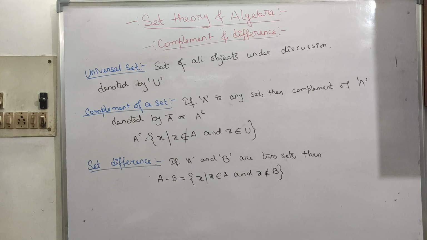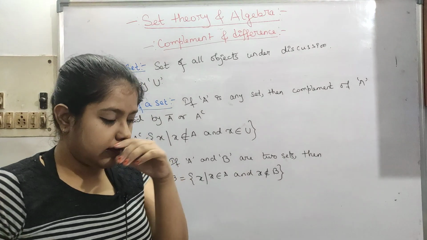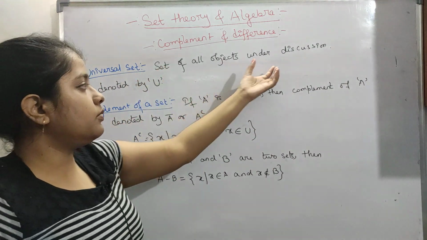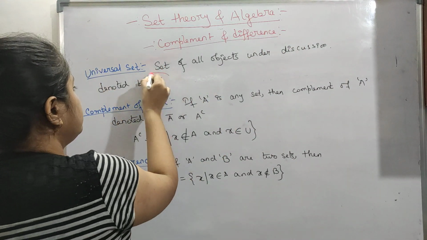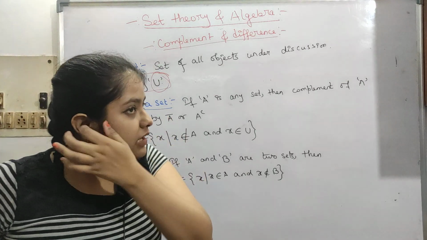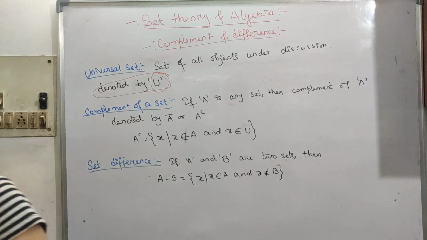Now let's see complement and difference. The first thing you need to know is the universal set. The universal set is the set of all objects under discussion. It is denoted by U. It means all the sets we are considering make up our universal set.